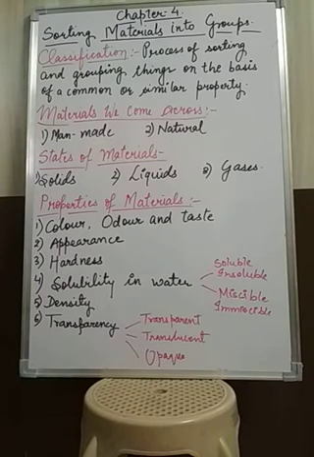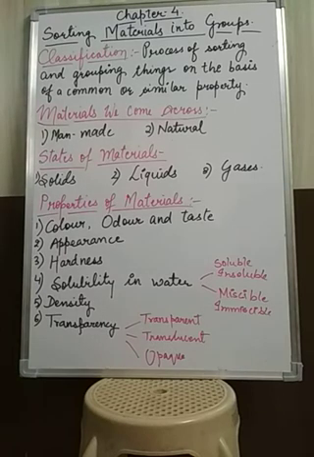When we continue this chapter, the next topic is the states of materials. You know that in your surroundings there are basically three types of materials. The first is solids, the second is liquids, and the third is gases. All these three are the states of matter. And what is matter actually?